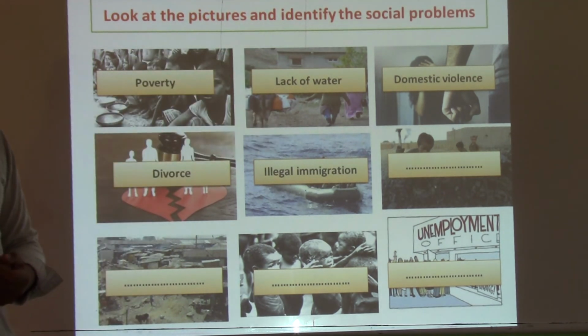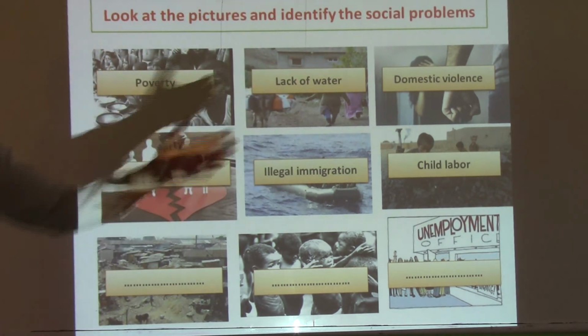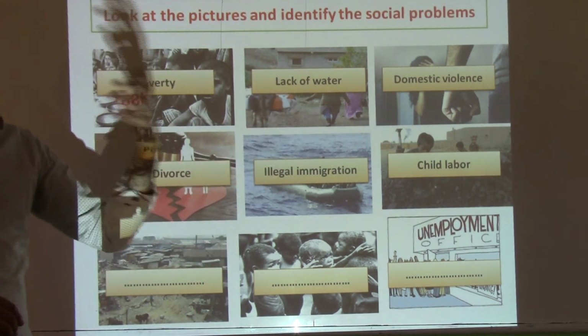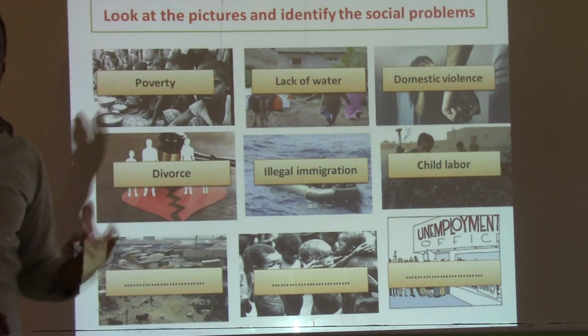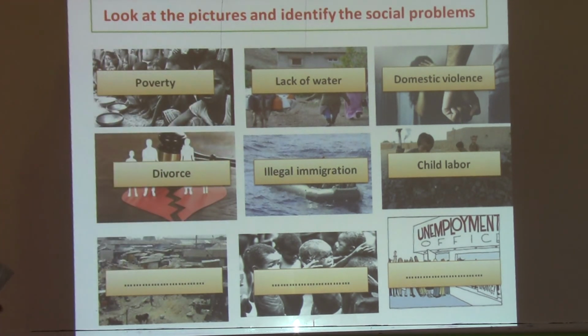And the other one here, the other picture, it represents child labor. Child labor. It is caused by divorce, domestic violence, and poverty. Okay, so for example, in poor families, they don't have food, they don't have what to eat, so they send their children to work. Okay, they impose, for example, work on their children. And the next picture here, it's an aspect of poverty. We call it shanty towns. Okay, shanty towns here means towns or houses which are not well constructed.